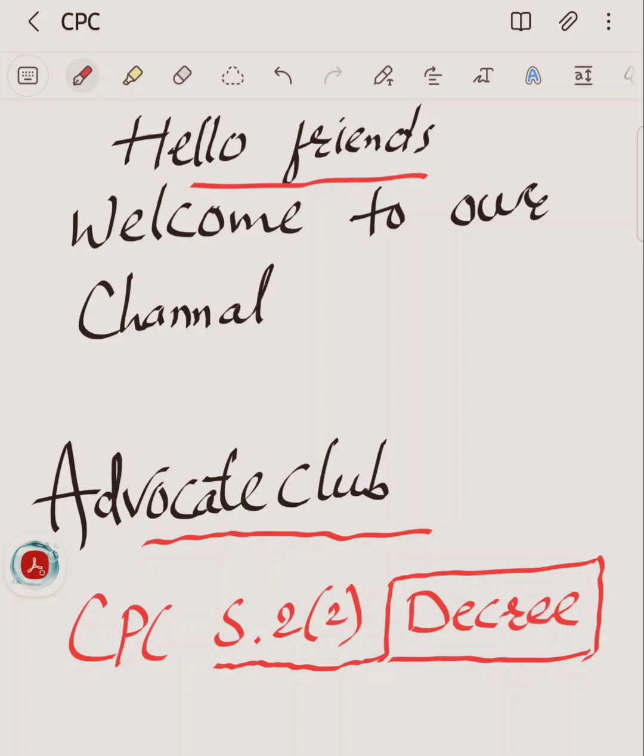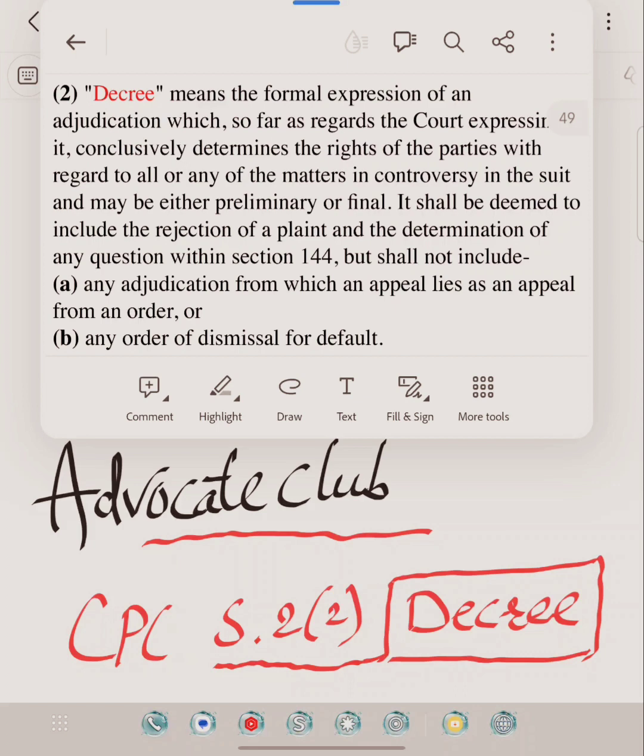So, starting. Firstly, we have seen the definition of decree given under the CPC, Code of Civil Procedure 1908.